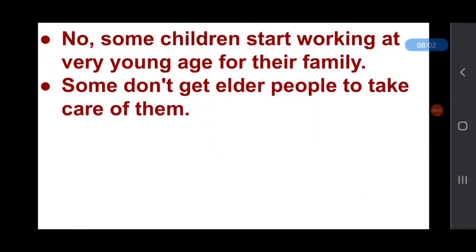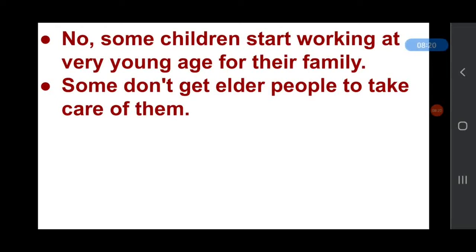And do all children get the chance to celebrate Children's Day? Do you know the answer? The answer is no. Some children start working at a very young age as laborers or servants to earn for their family.